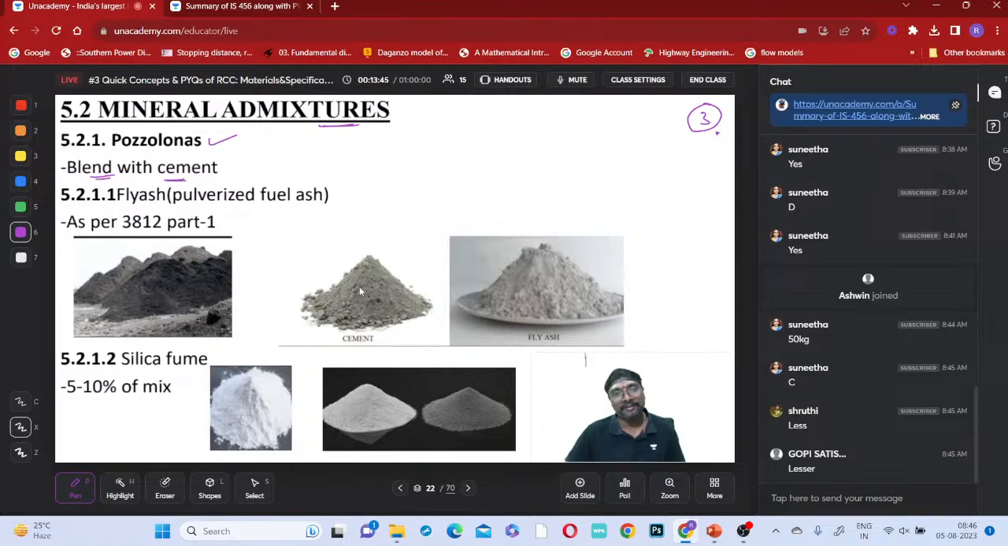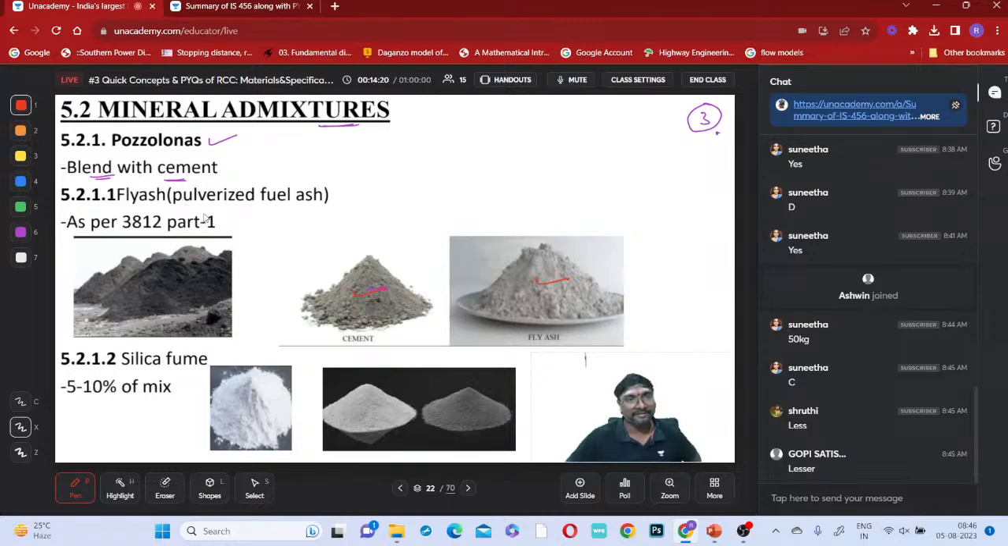What is the meaning of blending with cement? This is your cement and this is your fly ash. When you mix both, can you differentiate them, or is it not possible? If you just observe, it is not at all possible to differentiate them. Why? They are blended with cement, meaning mixable with the cement, and you cannot separate them.